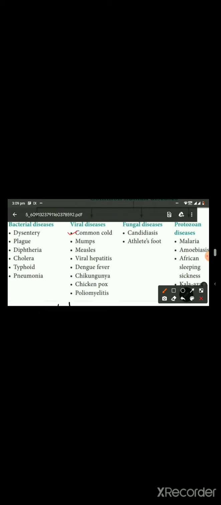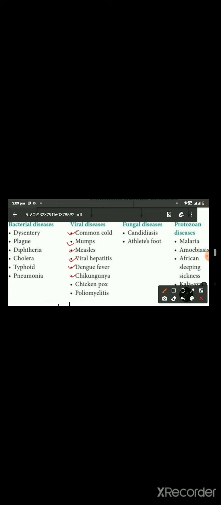Now let's look into the list of viral diseases. First is common cold. Common cold is caused by rhinovirus. Mumps is caused by paramyxovirus. Measles is also caused by paramyxovirus. Viral hepatitis is caused by hepatitis B virus, which is a hepadnavirus, and it is a DNA virus. All the rest of the hepatitis viruses are RNA viruses. And dengue fever is caused by flavivirus, and its vector is Aedes mosquito.